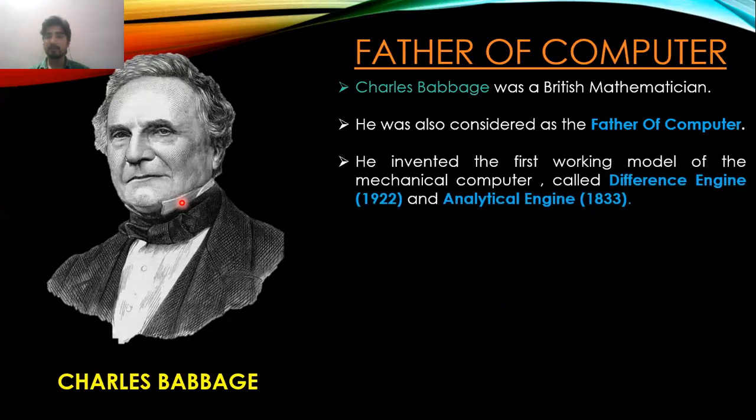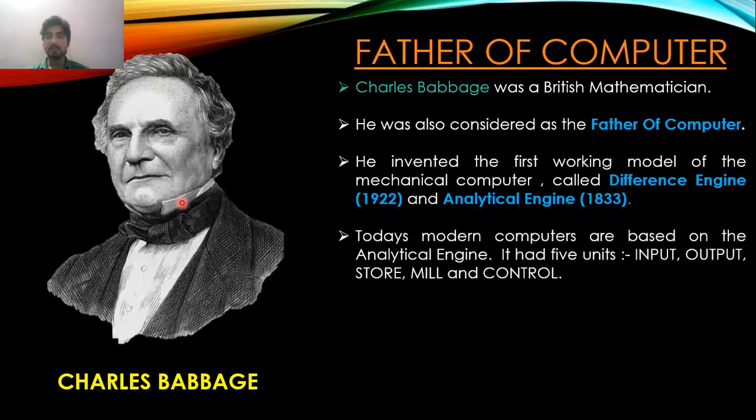He invented the first working model of the mechanical computer called difference engine in 1822 and analytical engine in 1833. Now all the computers which we use today are based on the analytical engine, which was made in 1833. Today's modern computers are based on the analytical engine. It had 5 units: input, output, store, mill, and control. So these were the five units on which the analytical engine was working.